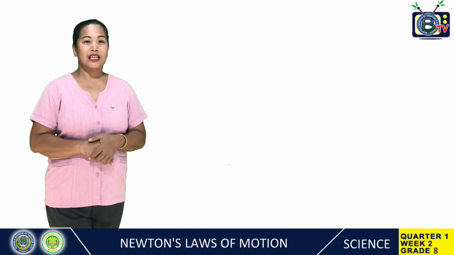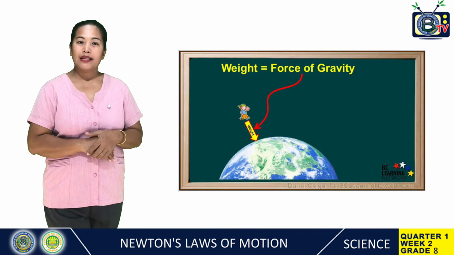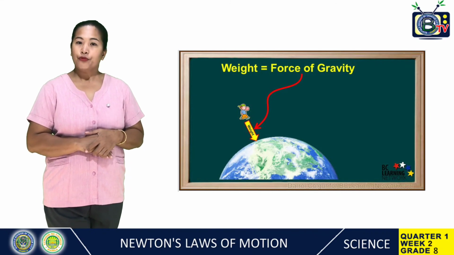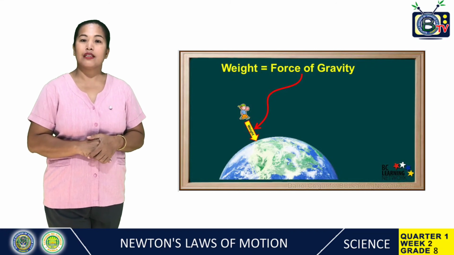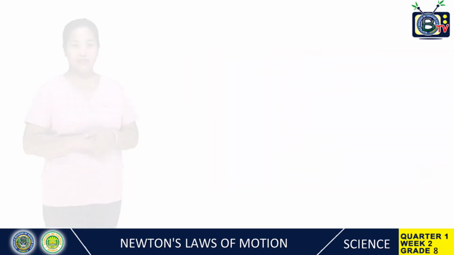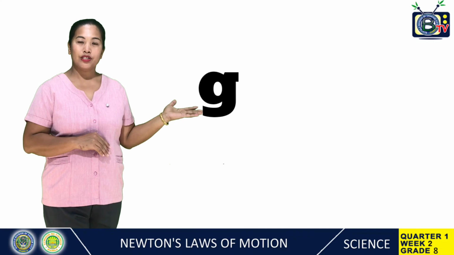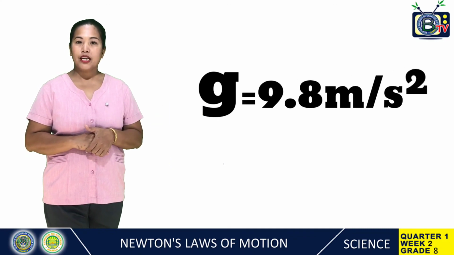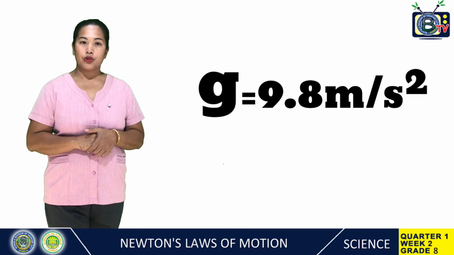This time, let's talk about force of gravity or weight. In one of Galileo's experiments, objects dropped near the surface of the earth would fall with the same acceleration if air resistance is neglected. This acceleration is denoted by g, or acceleration due to gravity, with an approximate value of 9.8 meters per second squared, or 980 centimeters per second squared, or 32 feet per second squared.